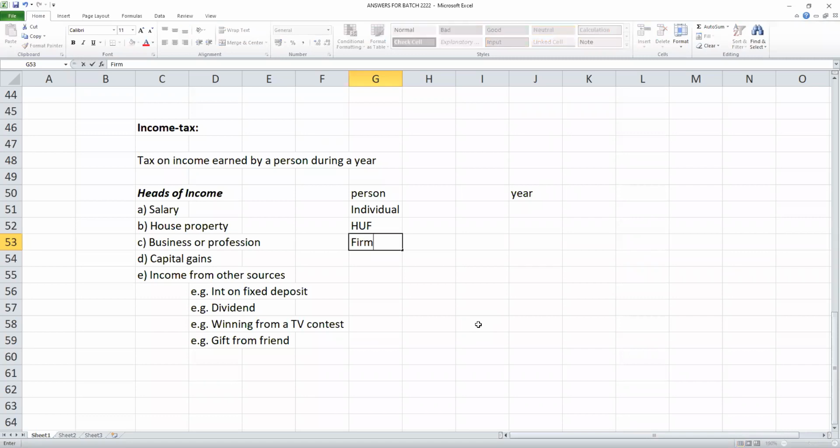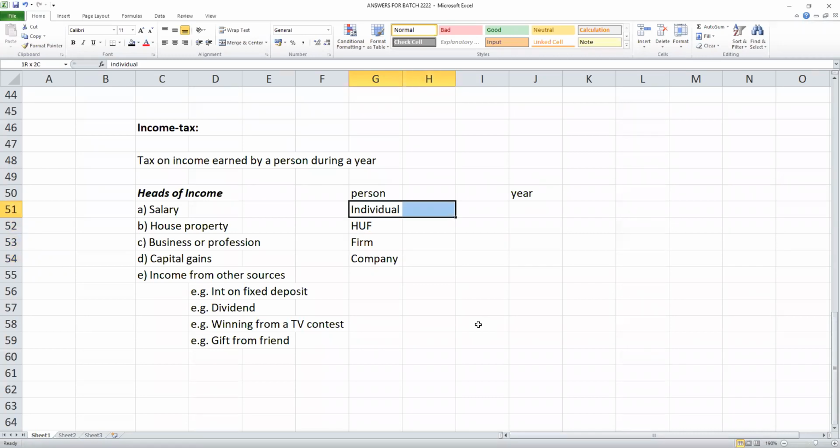Similarly, a partnership firm, say a company, all these are called persons. So income earned by a company, for example, RR Academy Private Limited, comes under this category. Whatever profit RR Academy makes, they have to pay the tax.